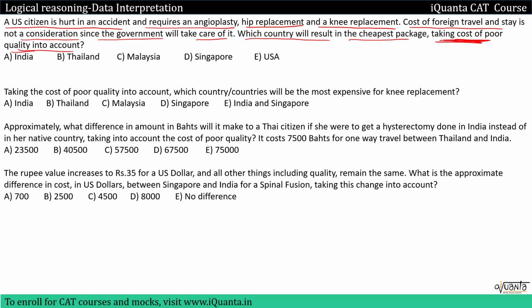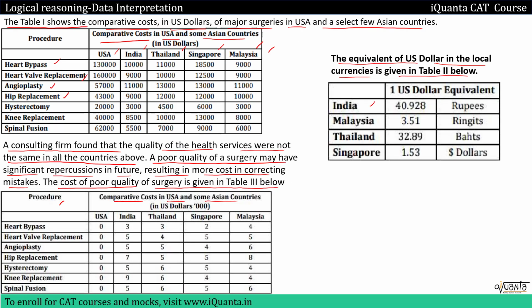So that is a US citizen. He has to check which country is offering the cheapest package. So we'll remember these are the 3 surgeries required: angioplasty, hip replacement and knee replacement. So I'll write them over here. These are the surgeries required. So if we talk about USA first, then we have to take into account angioplasty, hip replacement and knee replacement.